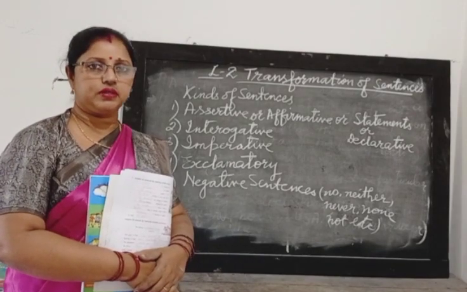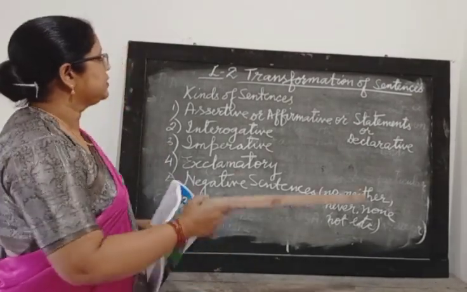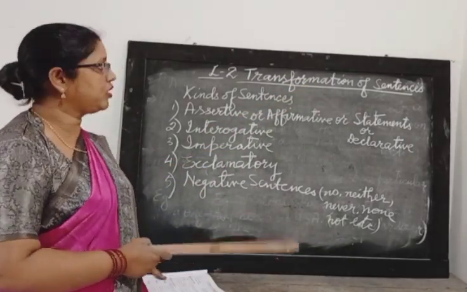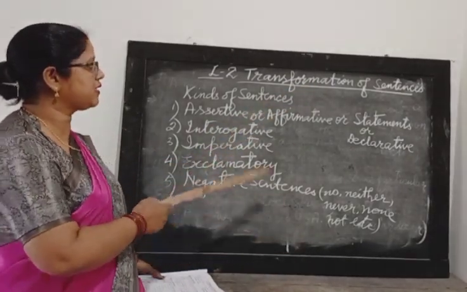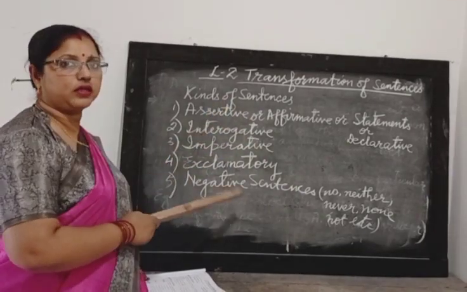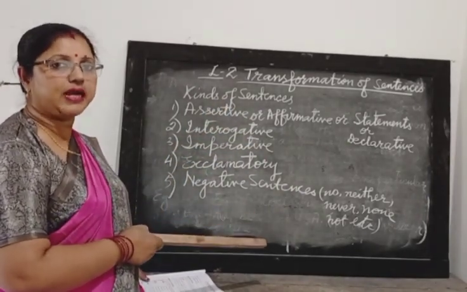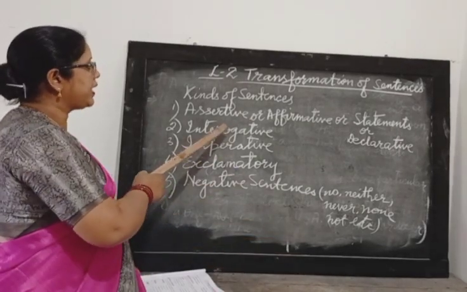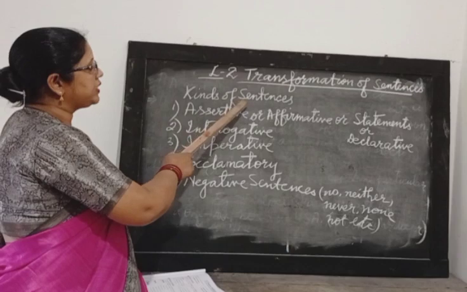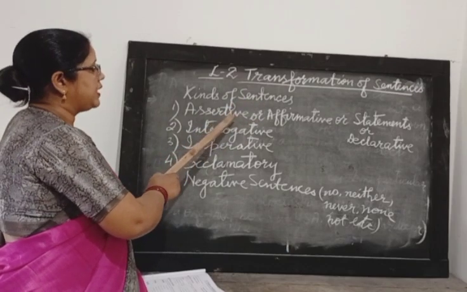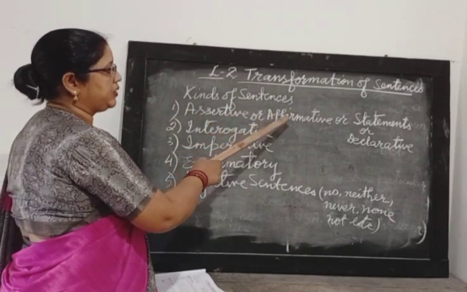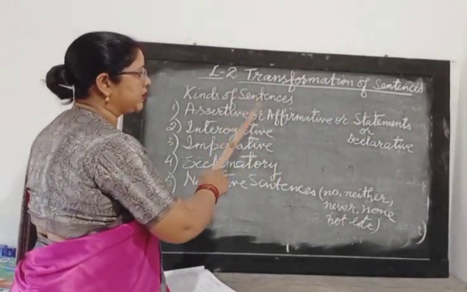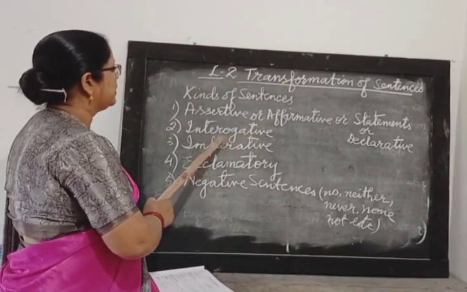We shall do chapter number 2, Transformation of Sentences. Before we begin the explanation of transformation of sentences, I would like to go back to the last lesson, kinds of sentences, lesson number 1.2. What we had learned were the different types of sentences. Assertive sentence can be called affirmative or statement or declarative. They all come together as the same.